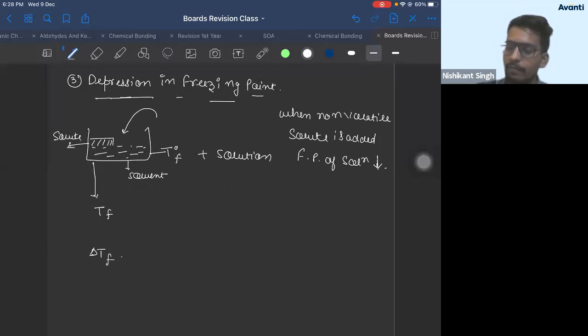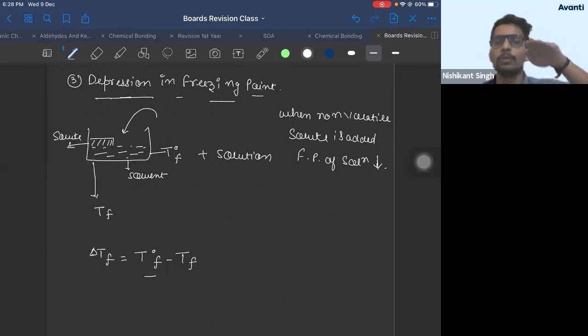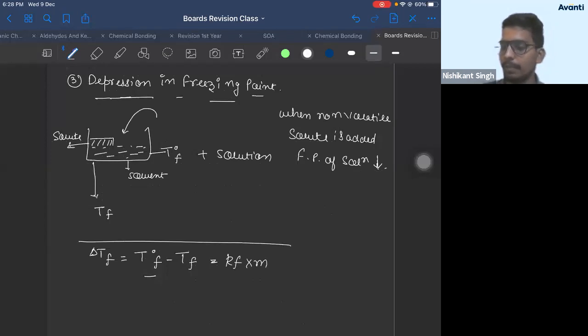So delta TF will be given by T naught F, freezing point of solvent, minus freezing point of solution. Why? Because freezing point of solvent was this much. After adding solute, freezing point has decreased. So solvent is more than solution, so you'll subtract smaller value from larger value. Correct? So T naught F minus TF is equal to, instead of KB, you'll write KF into M. Rest everything same.